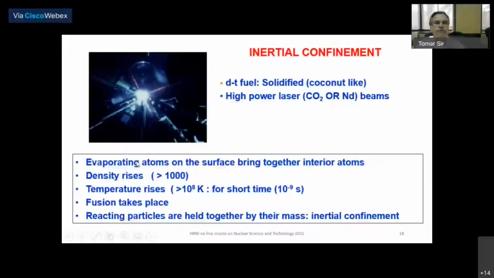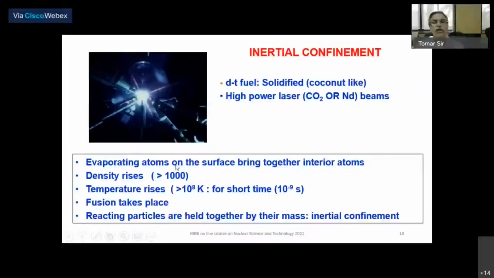So evaporating atoms from this solid fuel surface push the interior atoms together, and because of that compression, the density will rise by a factor of more than 1000. And as a result of that, the temperature can go to 10^8 Kelvin or so in a very short time, of the order of nanoseconds. And in that short time, the fusion can take place.